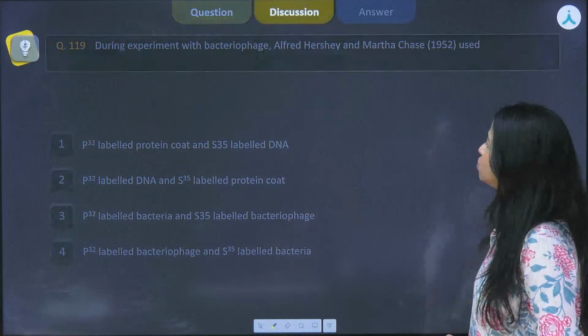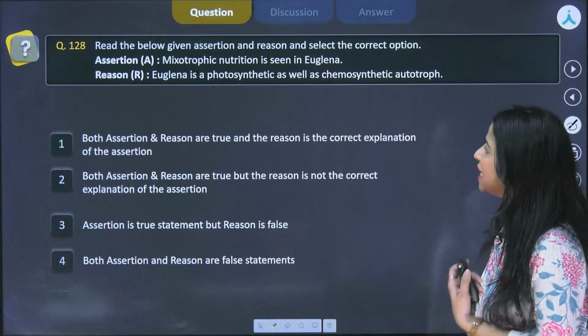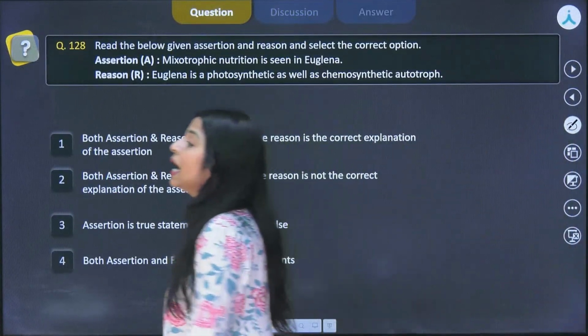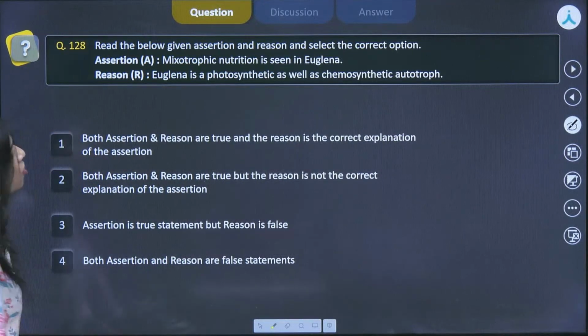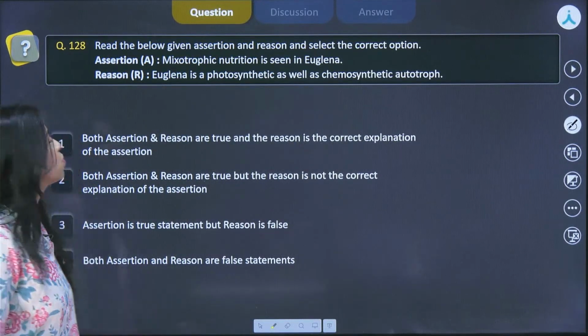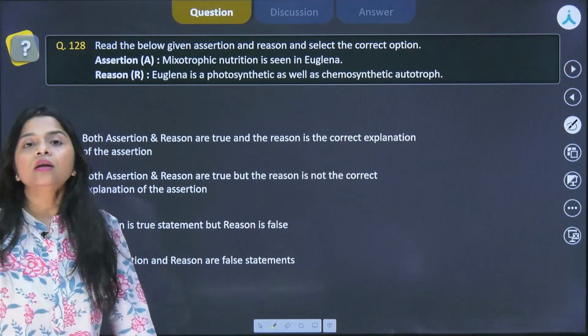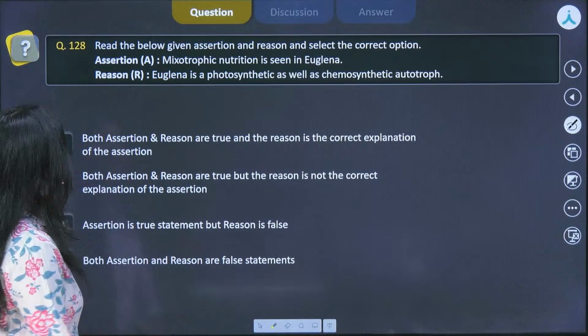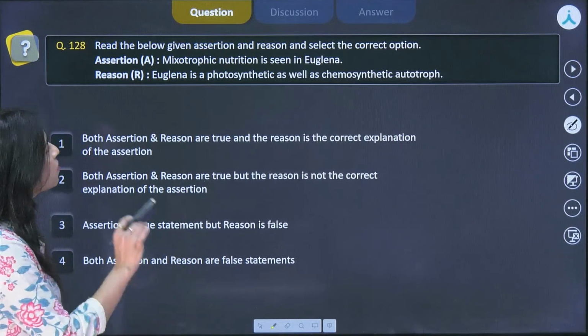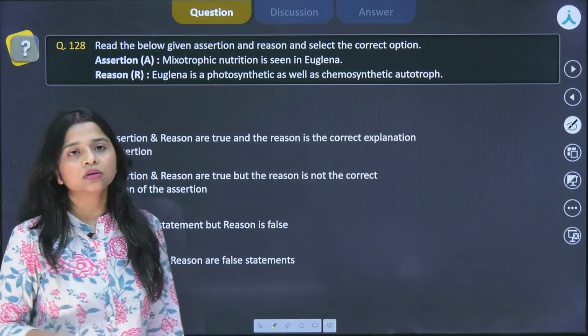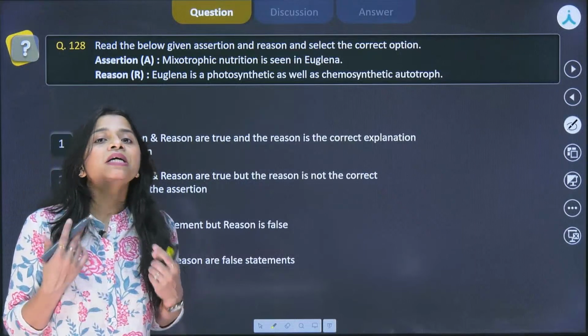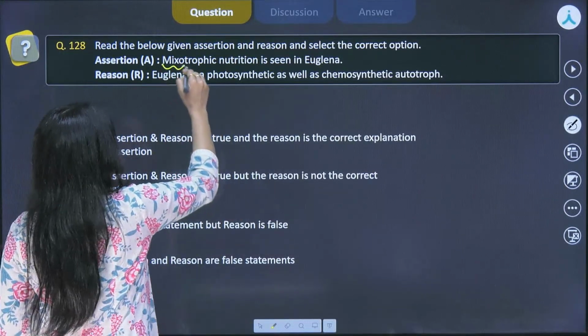Now moving on to the next question. Next question is assertion and reason. First one, the assertion in this question says mixotrophic nutrition is seen in Euglena, okay, and the reason is Euglena is a photosynthetic as well as chemosynthetic autotroph. Now what is mixotrophic mode of nutrition?